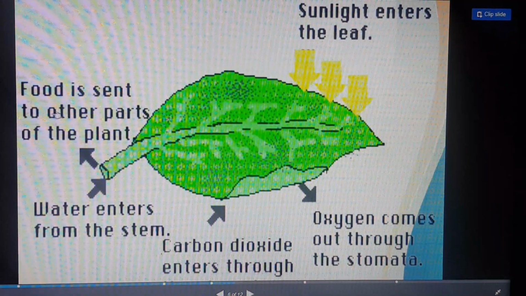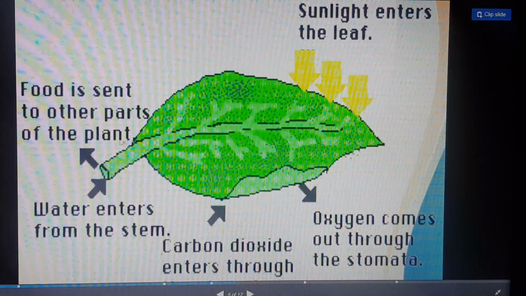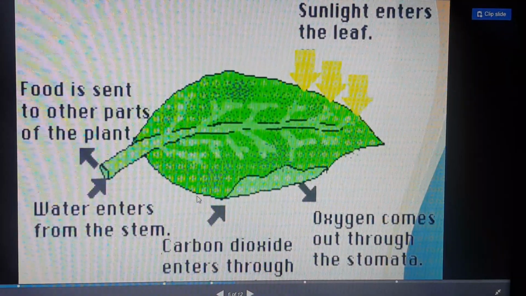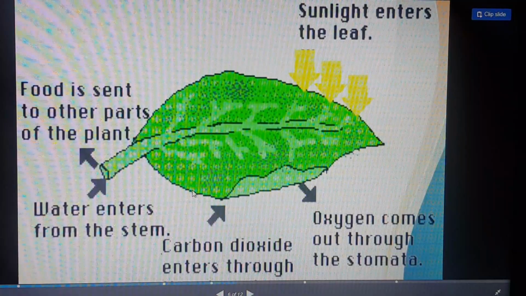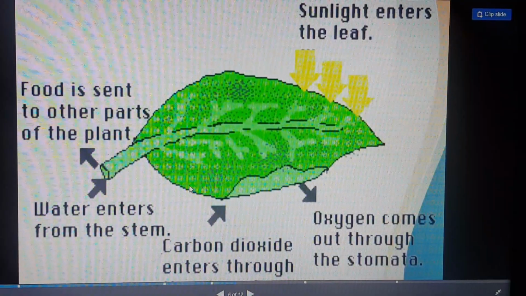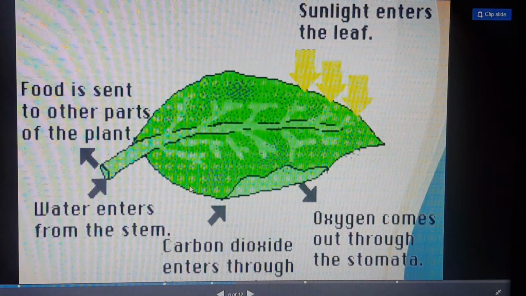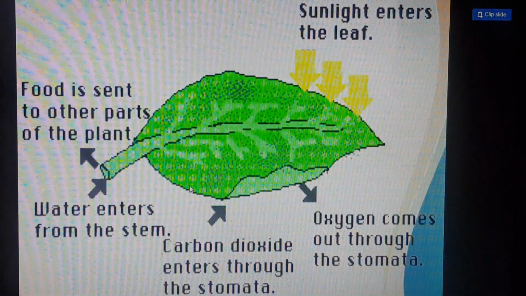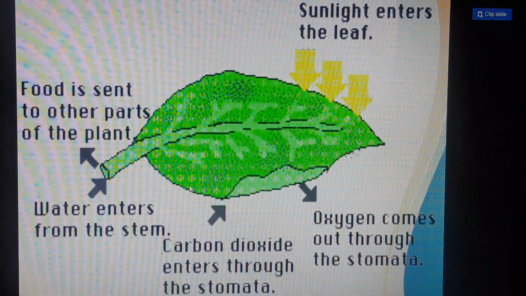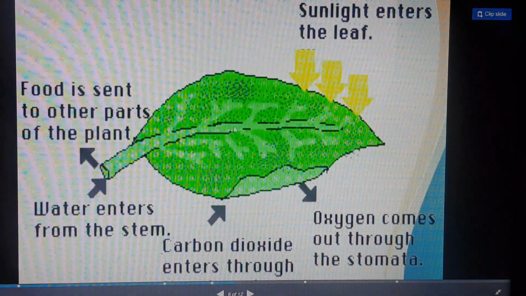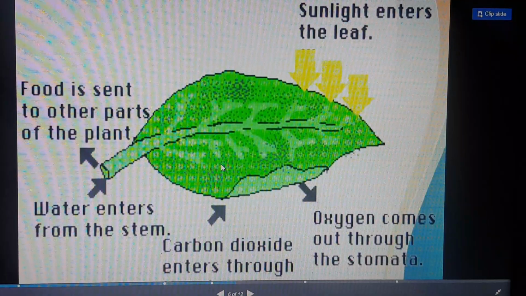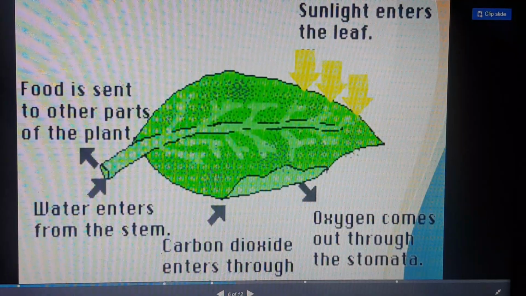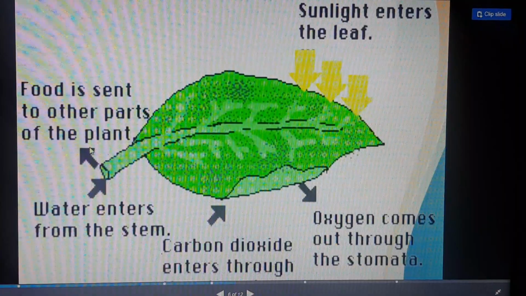Okay, food is sent to the other parts of the plant. When food is prepared at home, your mama prepares food for all of us, na? Your mama prepares food for all of you, your family members. Here also the leaf prepares the food for the whole plant body. Okay, so some of the food is sent to other parts of the plant.